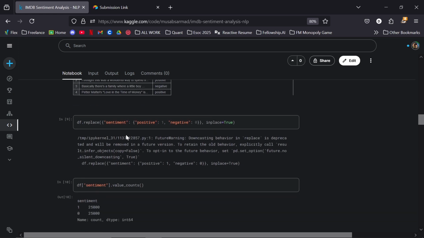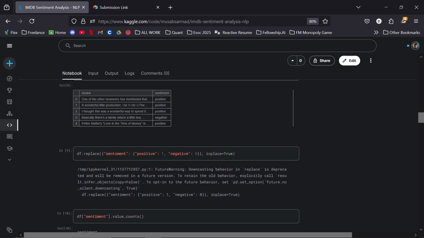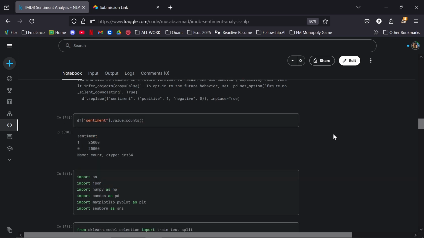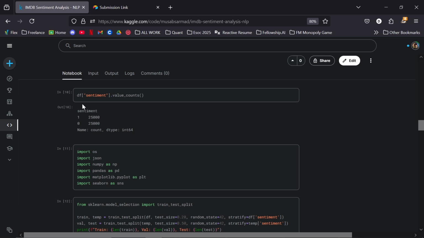I have then used sentiment analysis. To implement it, I have encoded both positive and negative sentiments to the values 0 and 1, which will make it easier for us when making the model. And as such, when we redo the value counts for sentiment, the values are now 1 and 0 instead of positive and negative.